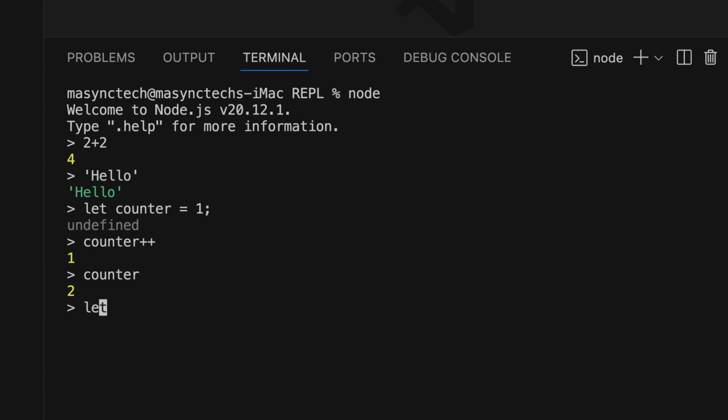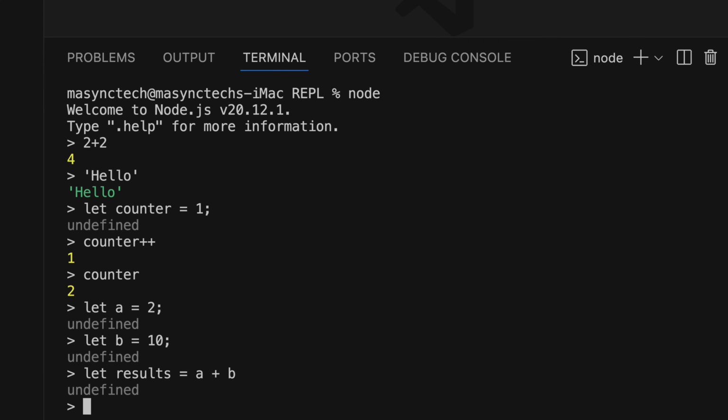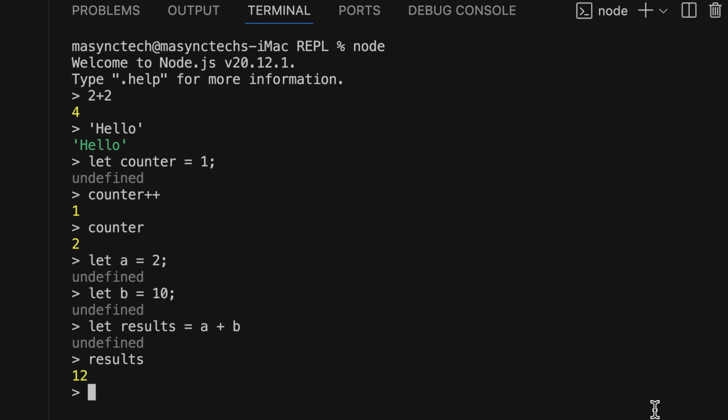I can also declare a variable a, which is equal to 2, and then let b equal to 10, and I'm going to add the two as let result equal to a plus b, and when I execute result, I got 12.